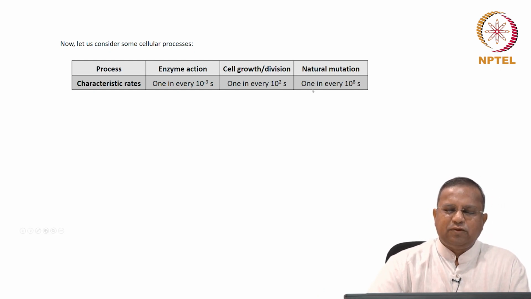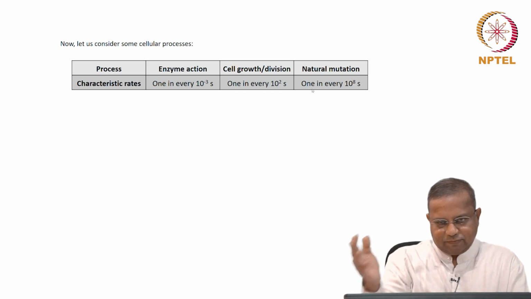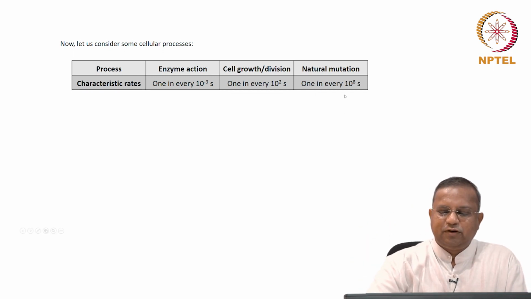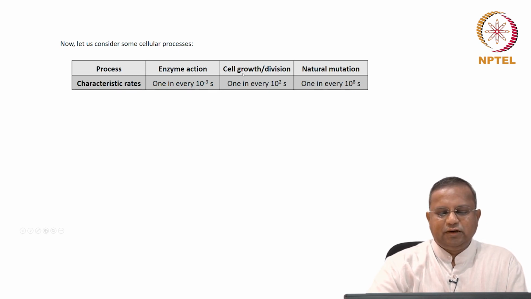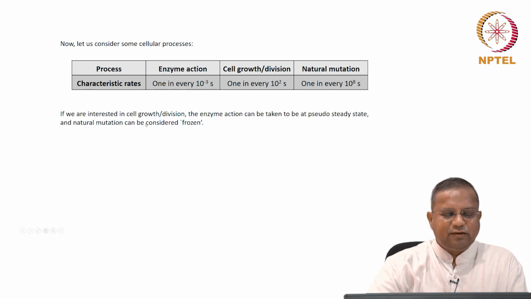So, let us say 1 in every 10 power 8 seconds. So, 3 different processes of widely varying rates, and let us say that we are interested in cell growth or division.